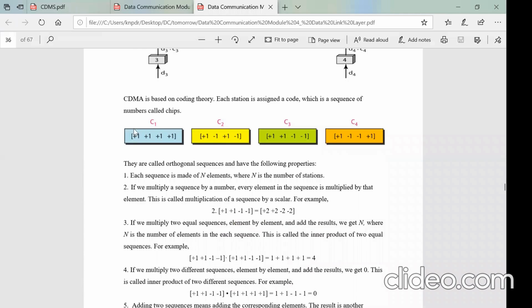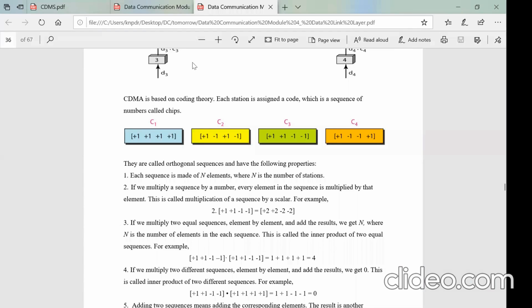Each sequence here is an orthogonal sequence. These are orthogonal stations. And here, let us see the properties. Property number 1: if there are n stations, meaning in this case we've got 4 stations, then each sequence has got 4 elements. If there are n stations, there are n elements.